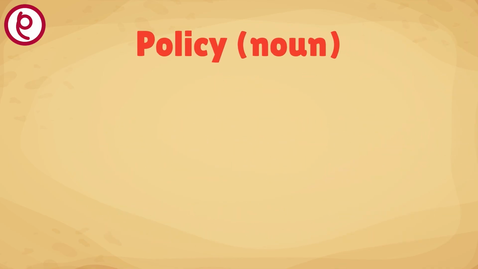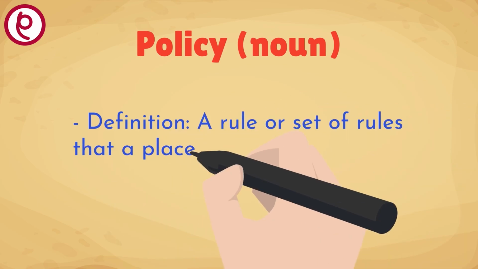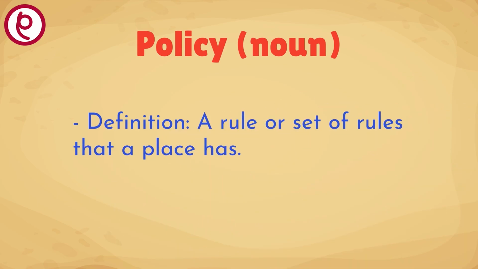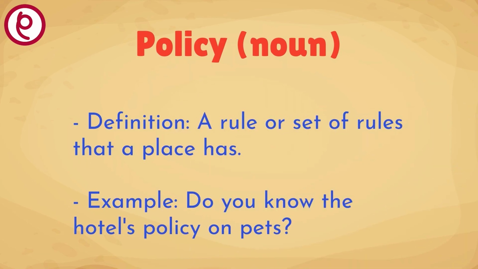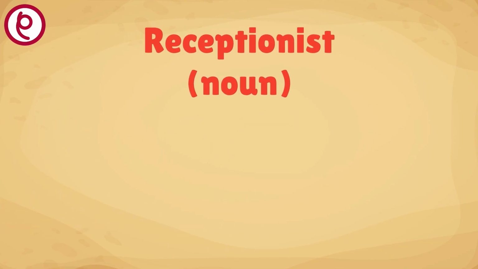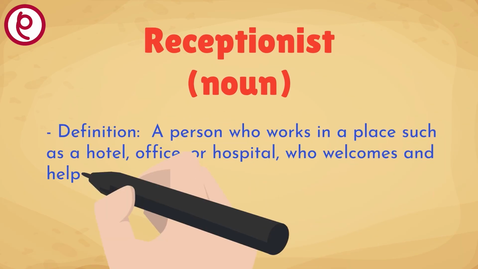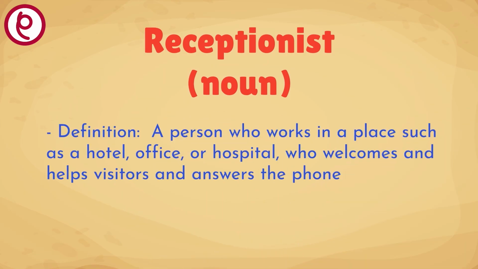Policy. Definition: a rule or set of rules that a place has. Example: do you know the hotel's policy on pets? Receptionist. Definition: a person who works in a place such as a hotel, office, or hospital, who welcomes and helps visitors and answers the phone.